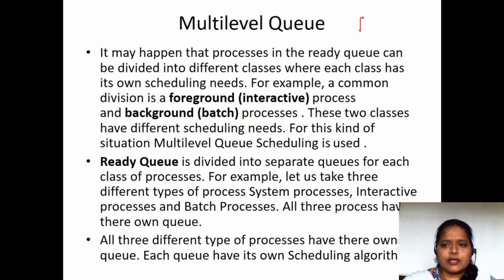Suppose the ready queue is here, and in this ready queue, we place all the processes, P1, P2, P3, all the processes we keep. And from the ready queue, we have prepared that chart. Fine. So we used to maintain only a single queue for all the processes. So how fair is it to make all the processes reside in a single queue?